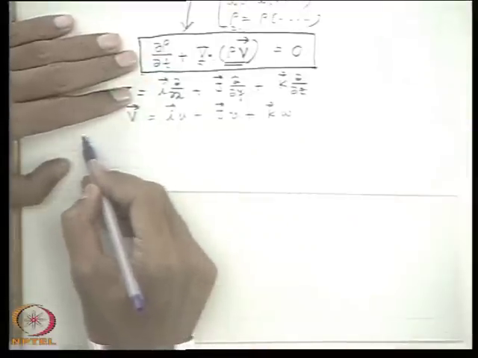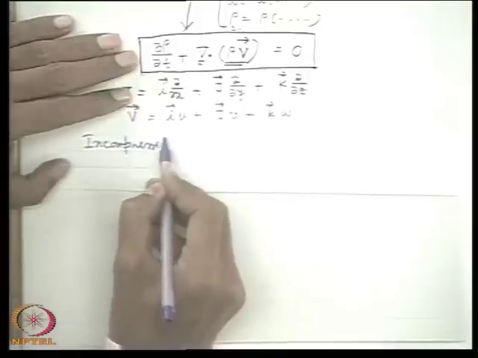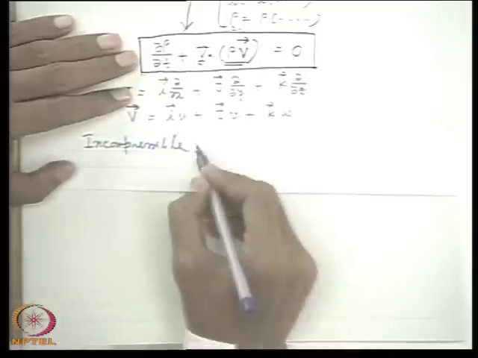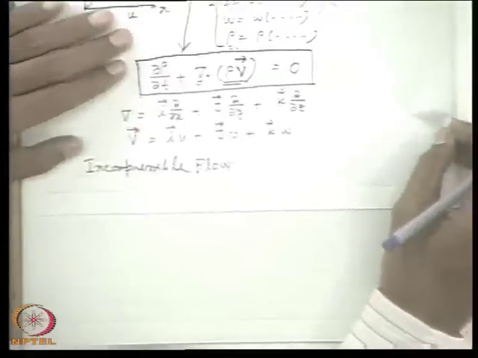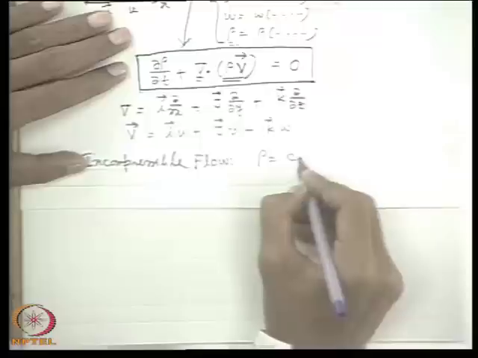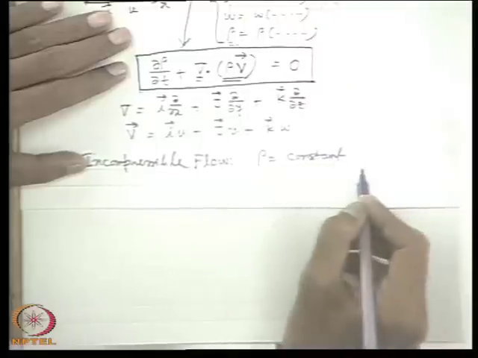If the flow is incompressible, rho is constant. That means density does not change in the flow field, neither with time nor with space coordinates.